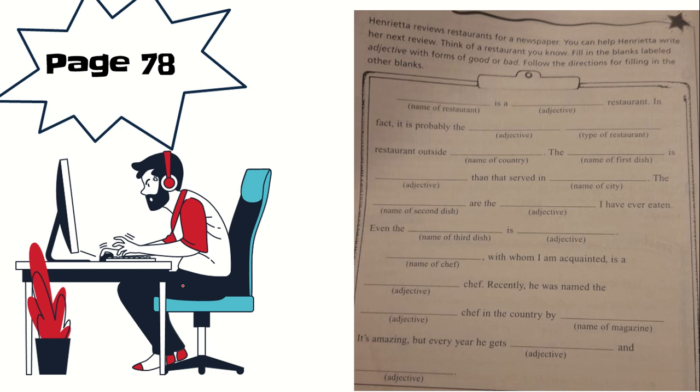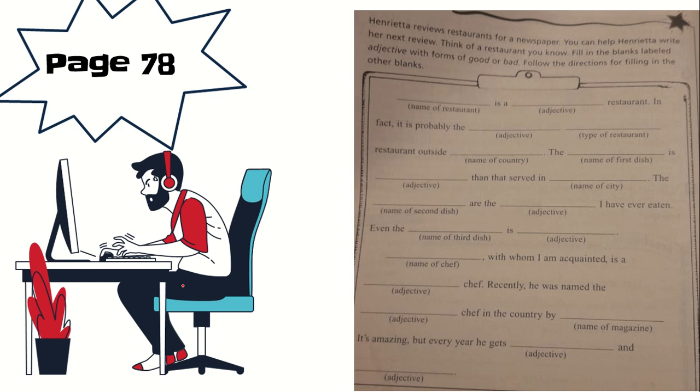In fact, it is probably the adjective, another adjective, type of restaurant. Type of restaurant, Italian food, Mexican food, whatever kind of food you like. Outside of a country, right?